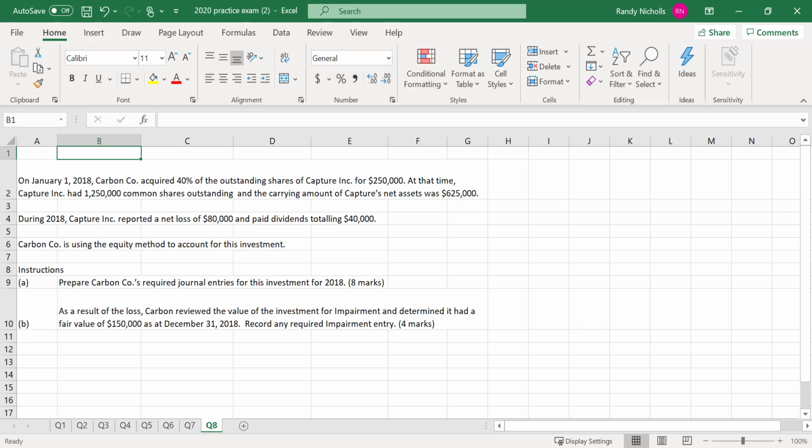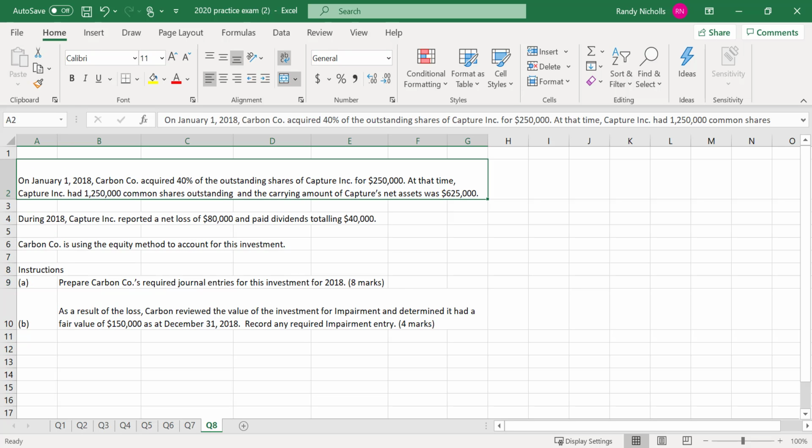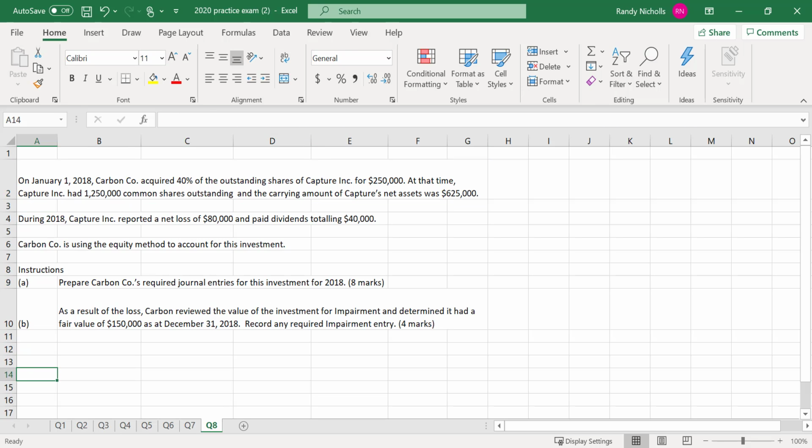Question 8. Acquired 40% for $250,000. How many shares they had outstanding and a carrying amount. So we're using the equity method here. Carbon Co is using the equity method to account for this investment, so we want the entries for the equity method. For 2018, so Jan 1 we acquired for $250,000. Always the same entry for an investment when I acquire it.